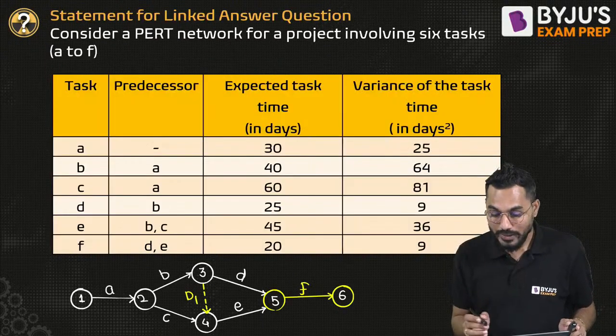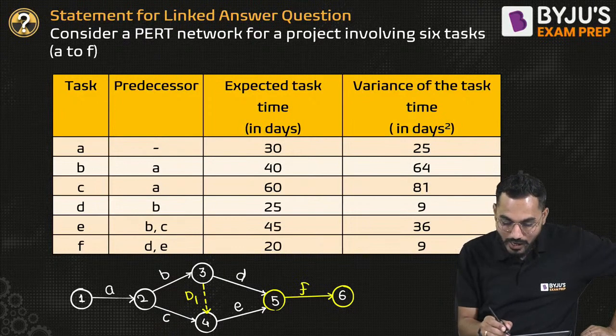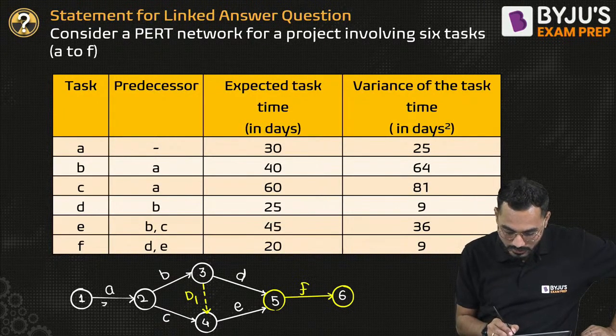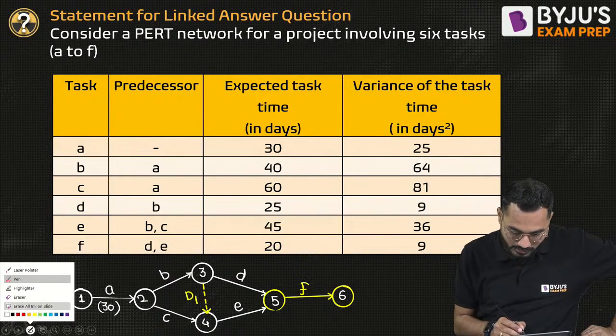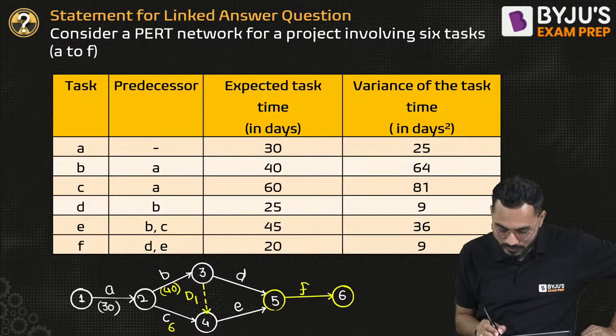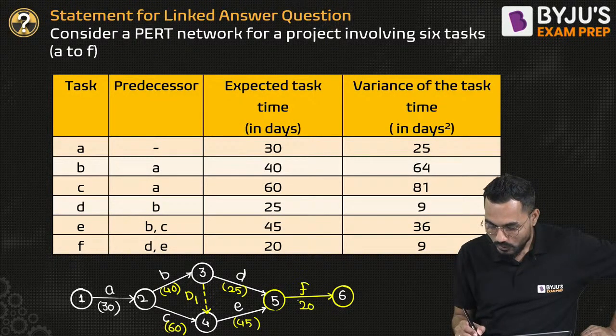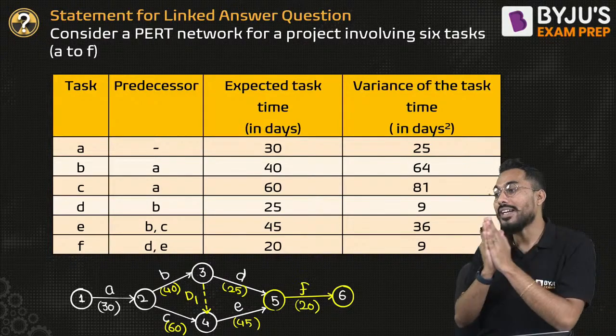For project completion time, we know that expected time is given, so write down the expected time there. Activity A, expected time is 30. B is 40. C is 60. D is 25. E is 45. And F is 20. Expected time is directly given to you.